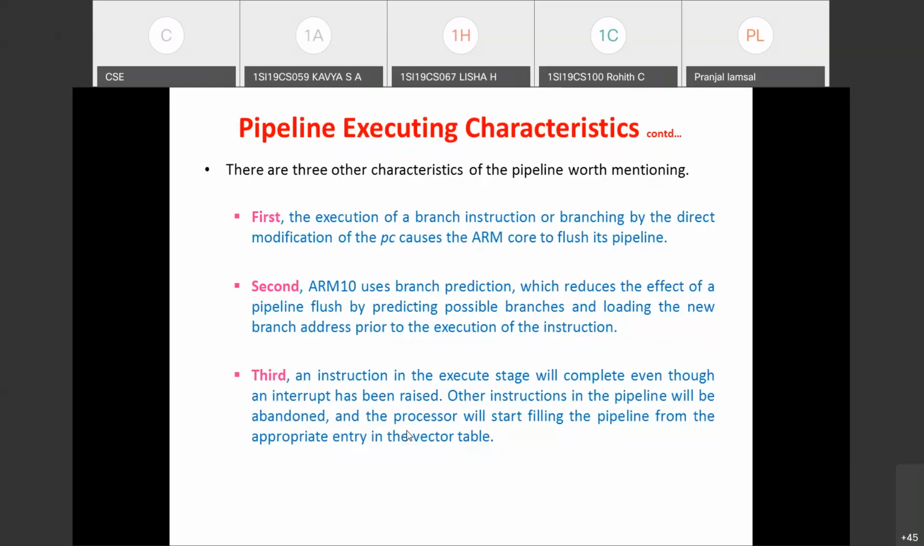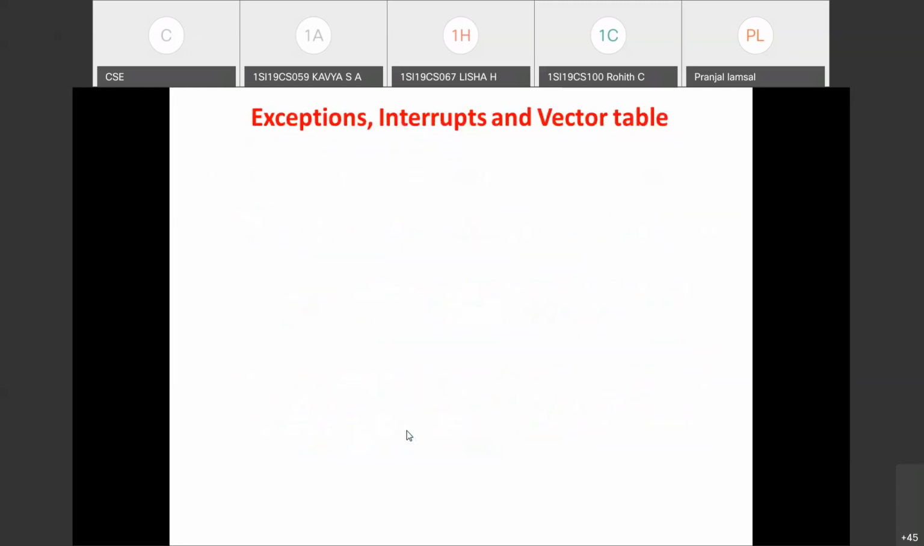Okay, so this completes pipeline. Hope you have understood what actually pipeline is. It speeds up the execution. Pipelining is nothing but overlapped instruction execution. In simple terms, you can say it is overlapped instruction execution. ARM7 uses a 3-stage pipeline, ARM9 uses a 5-stage pipeline, ARM10 uses a 6-stage pipeline. Okay? With this, it increases the instruction throughput, but the system latency will also increase as the length of the pipeline increases. So this is what you need to remember.